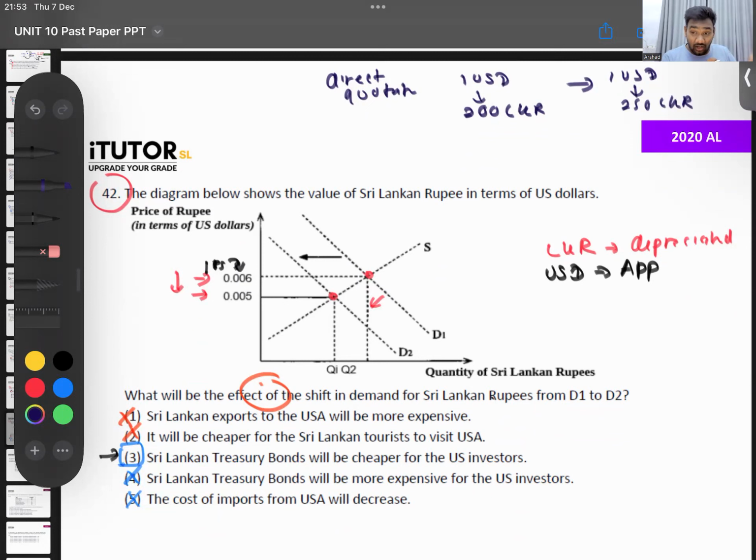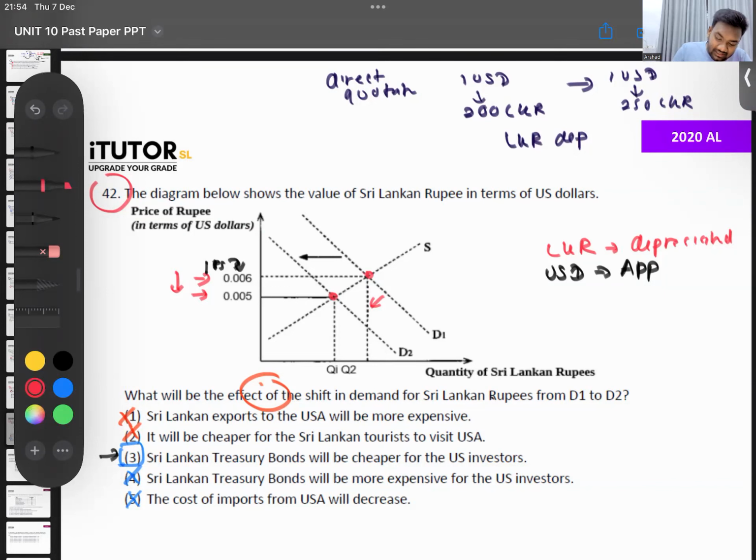Now to buy a dollar, we have to pay 250 of our currency. Now we have to give more rupees to buy one of their currency. So our rupee has depreciated. Or you can think of it the other way. Earlier with $1, they could buy only 200. Now they can buy 250 of our currency. So the LKR has depreciated. You can look at it that way.